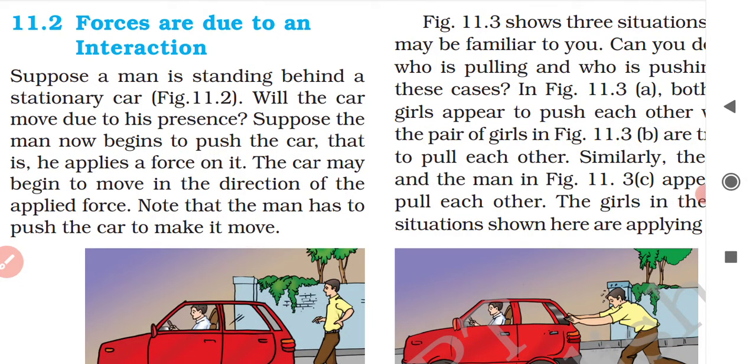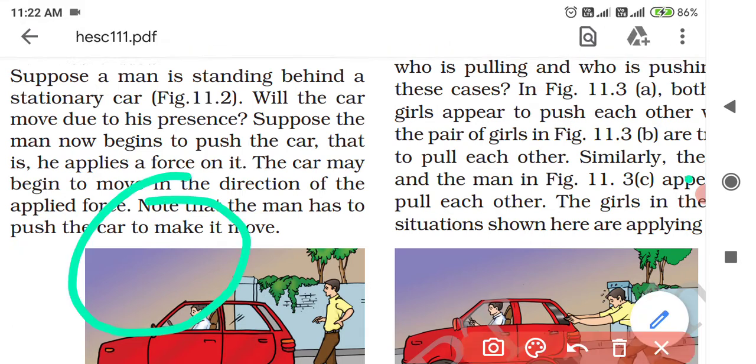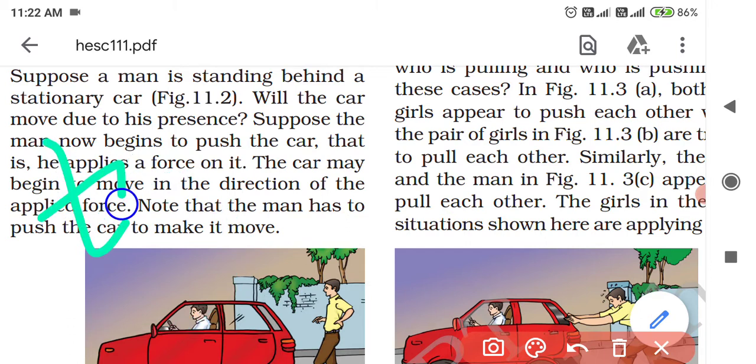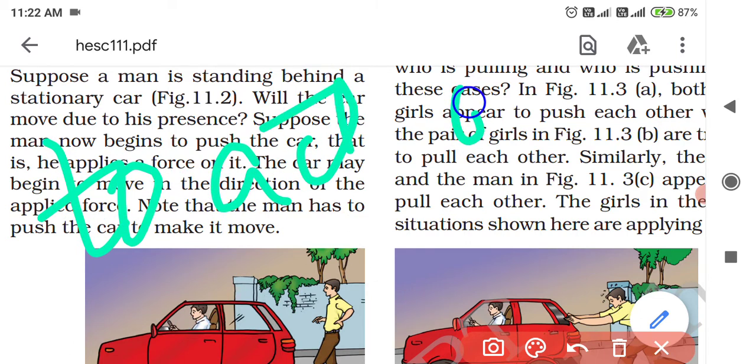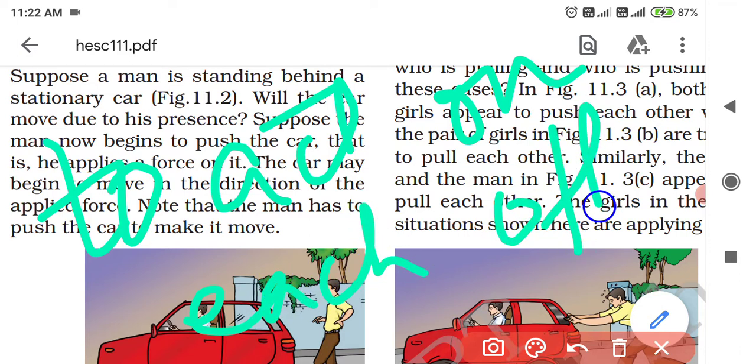The next topic of the chapter Force and Pressure is "Forces are due to an interaction," which we are going to discuss in today's video. So let's begin then. First of all, interaction. Interaction means what? Simply, in physics, interaction means to act on each other. Clear?